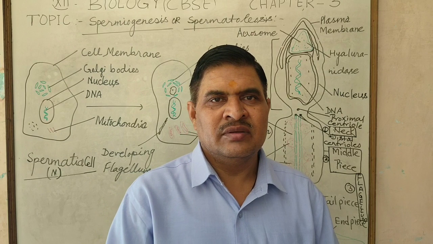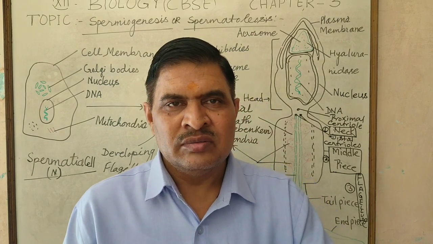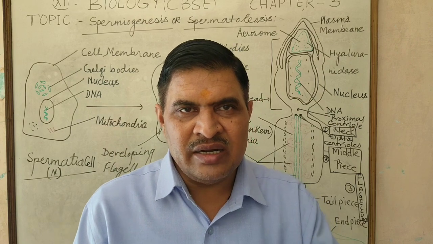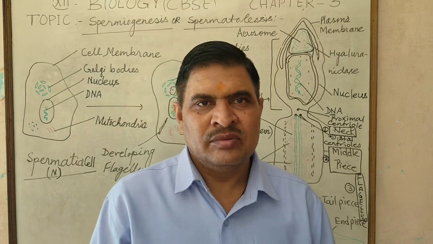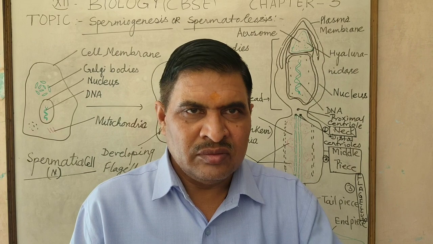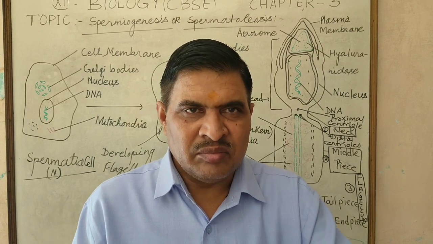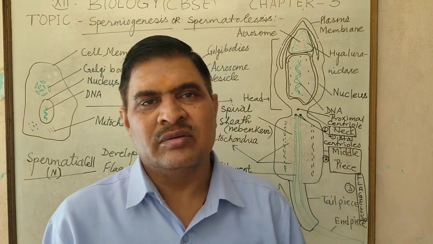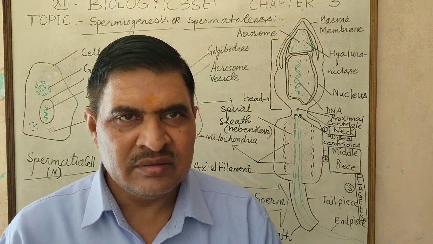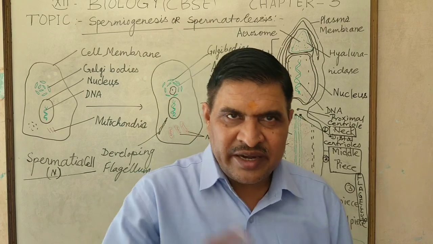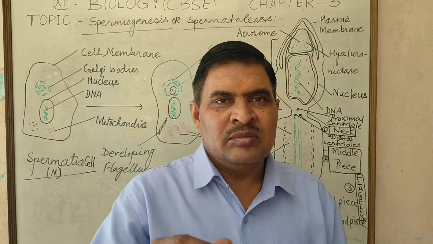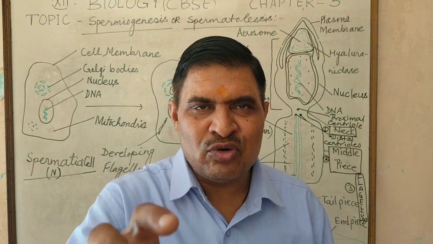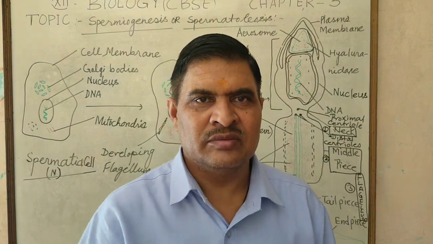After this, the zygote's first division occurs, producing two cells called blastomeres surrounded by the zona pellucida, which divide again, but the second division is perpendicular to the first, and production of 4 blastomere cells takes place.